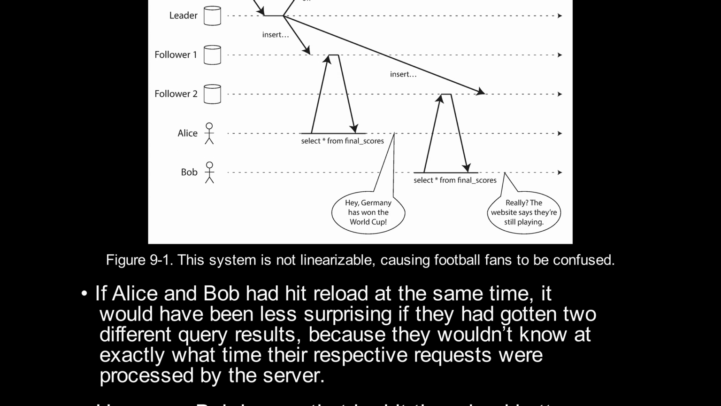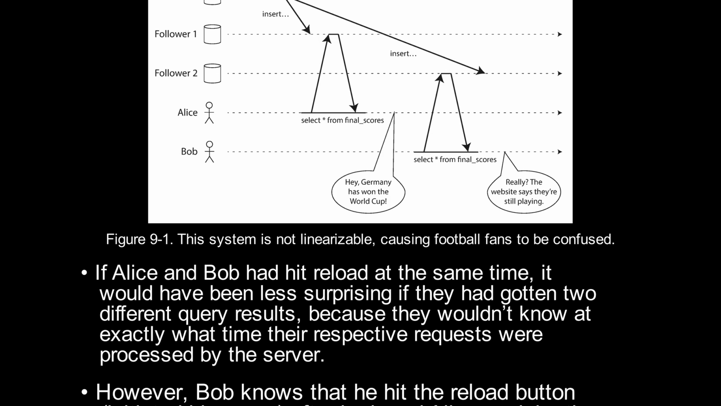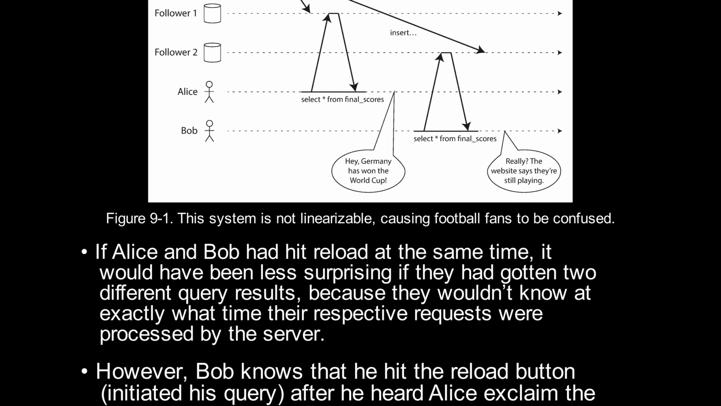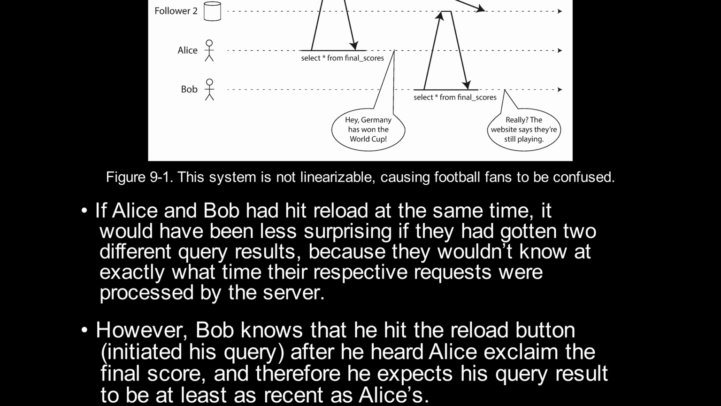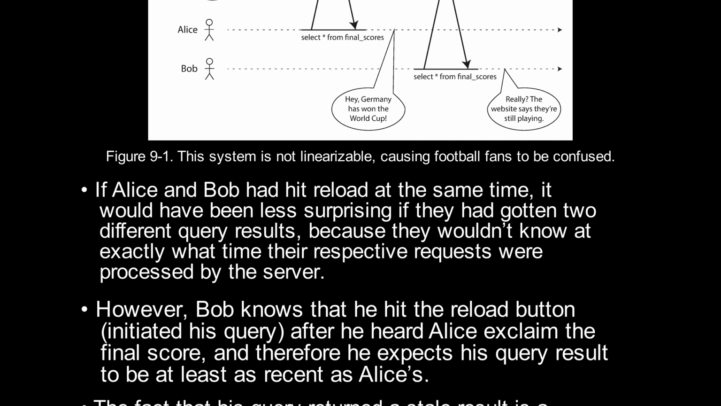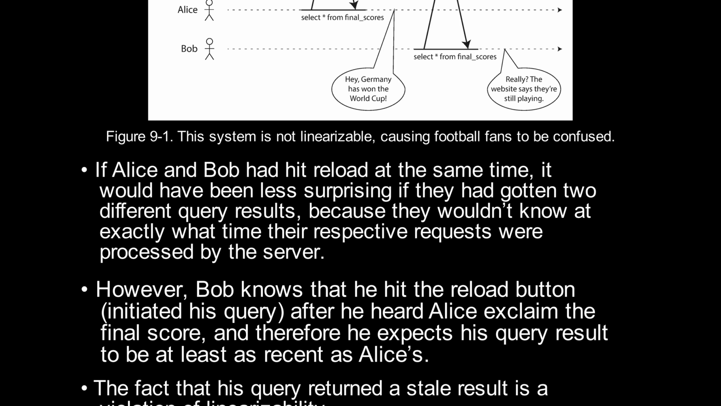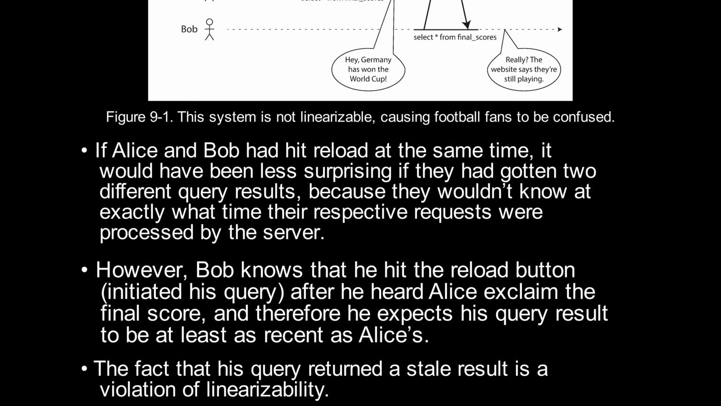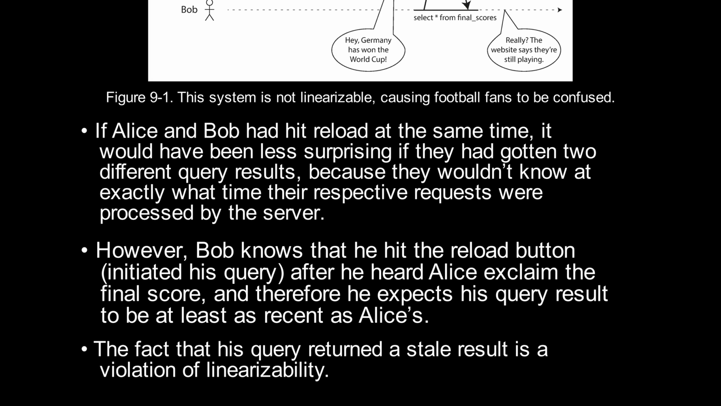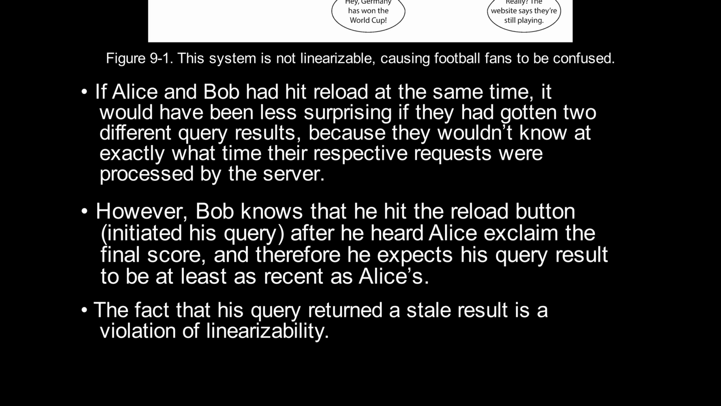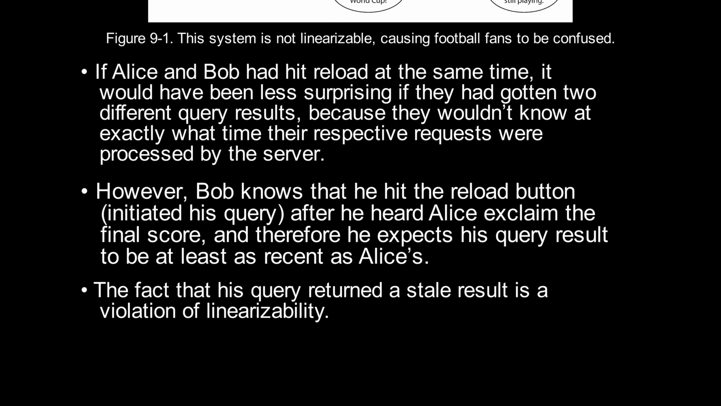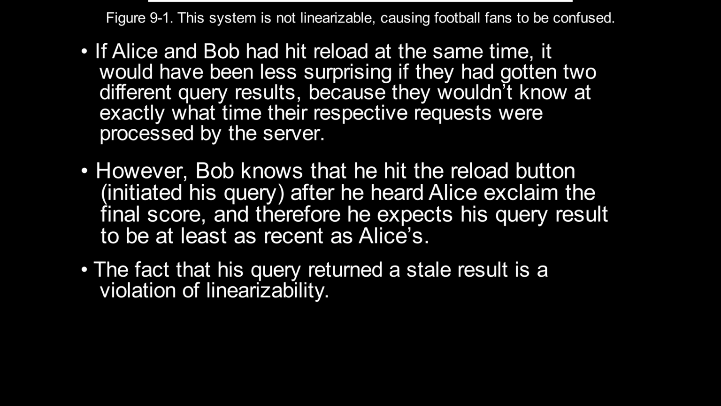If Alice and Bob had hit reload at the same time, it would have been less surprising if they had gotten two different query results, because they wouldn't know at exactly what time their respective requests were processed by the server. However, Bob knows that he hit the reload button and initiated his query after he heard Alice exclaim the final score, and therefore he expects his query result to be at least as recent as Alice's. The fact that his query returned a stale result is a violation of linearizability.